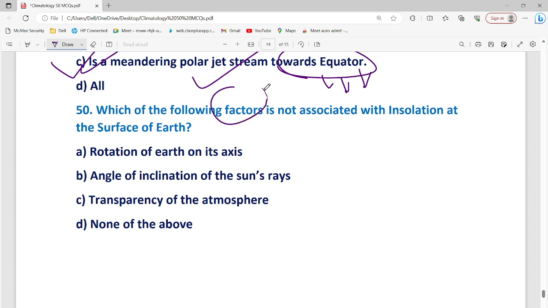Which of the following factors is not associated with insolation at the surface of the earth?